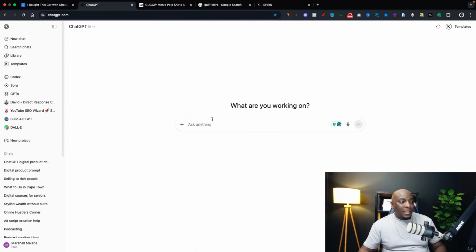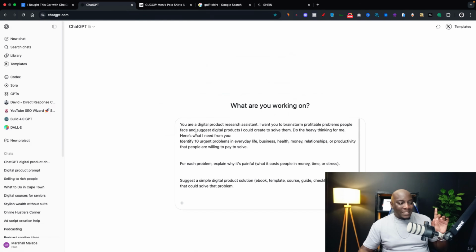Click copy and then paste it into ChatGPT like this. And all you're doing is asking ChatGPT, let me read through it. You are saying you are a digital product research assistant. I want you to brainstorm profitable problems people face and suggest digital products I could create to solve them. Do the heavy thinking for me.